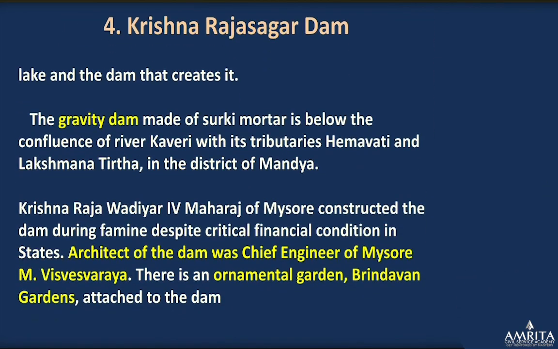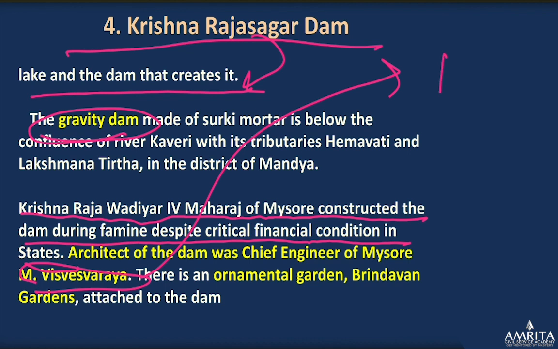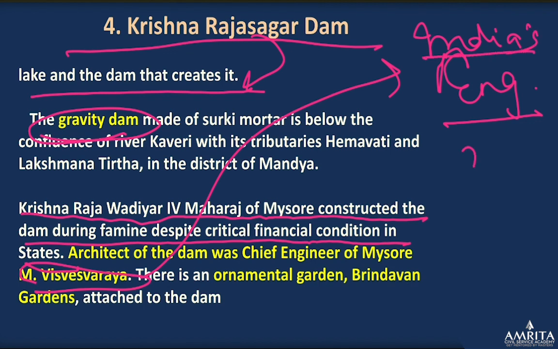Next is Krishna Rajasagar Dam. A lake and the dam that creates it, Krishna Rajasagar. It's a gravity dam. So basically, Krishna Raja Wadiyar IV, Maharaja of Mysore, constructed the dam during the famine. Despite critical financial condition, the architect of the dam was M. Visvesvaraya, on whom Engineers Day in India is observed. M. Visvesvaraya was the architect of the dam.